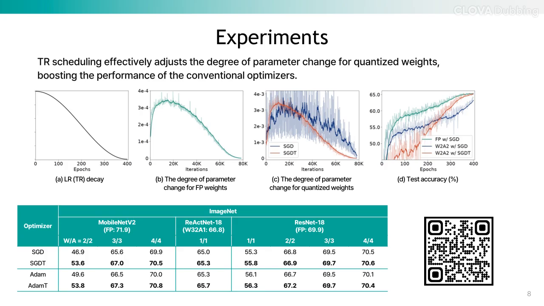Our method effectively regulates the update dynamics of quantized weights and consistently boosts the performance of existing optimizers. This confirms that transition rate scheduling provides a more stable and effective training process for quantized networks.